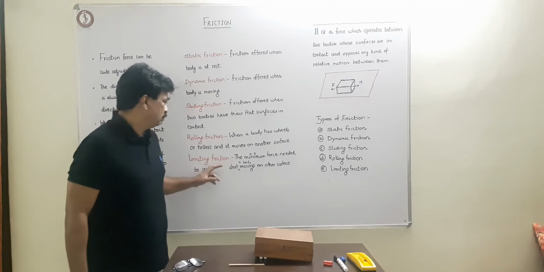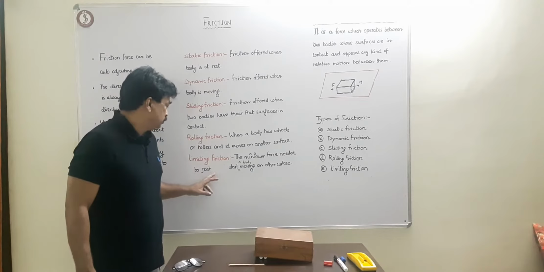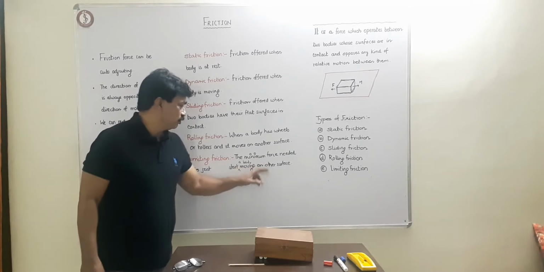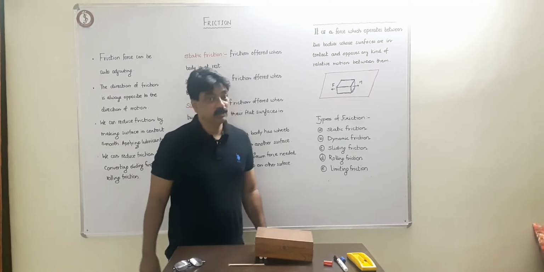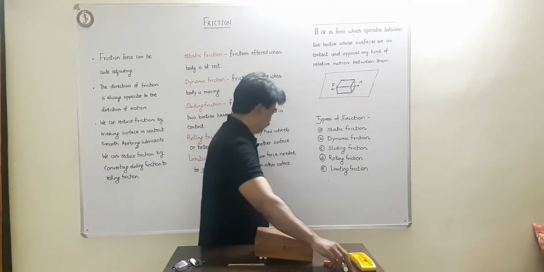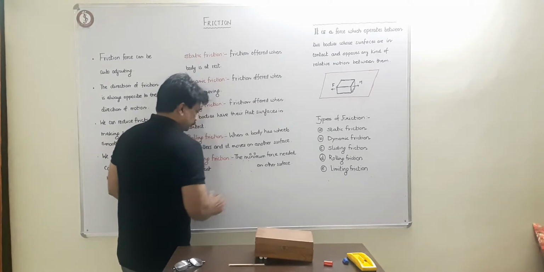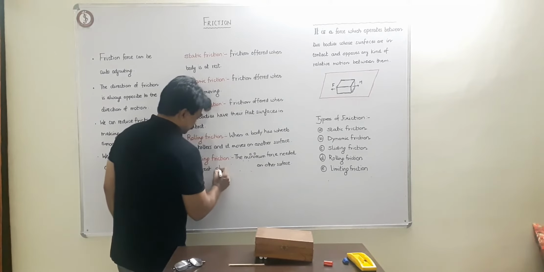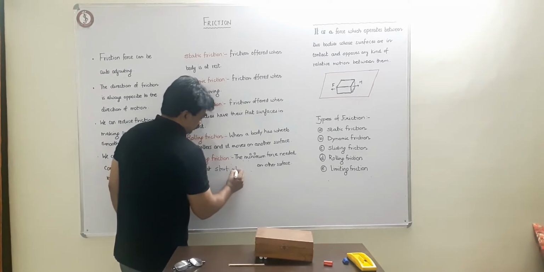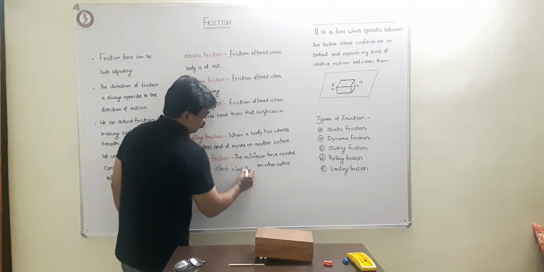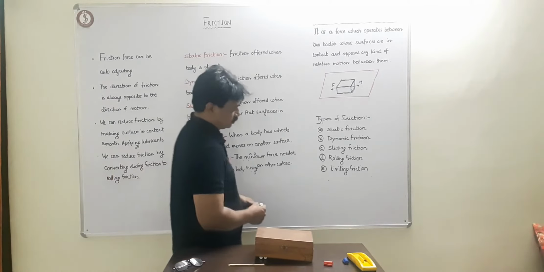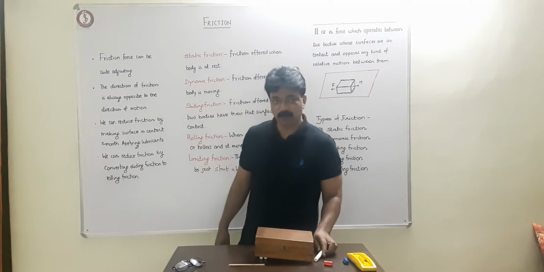That means the minimum force needed to just start a body moving on another surface. Don't mind my writing normally.